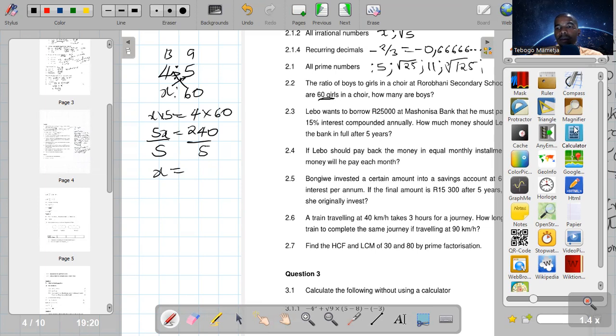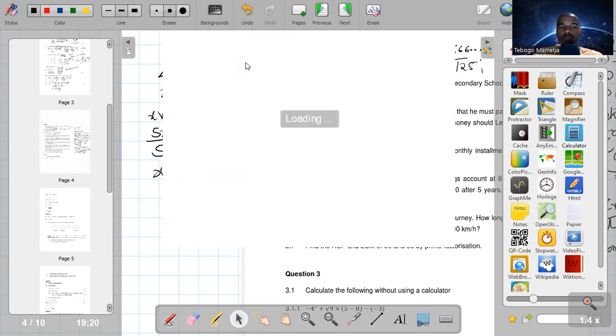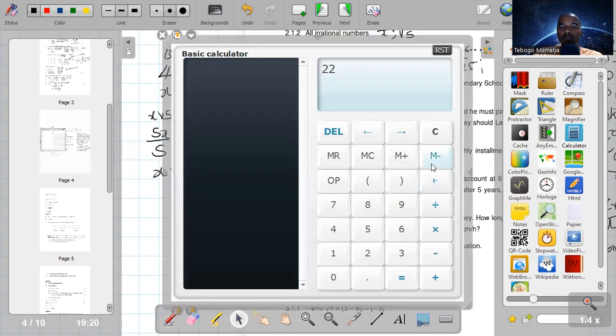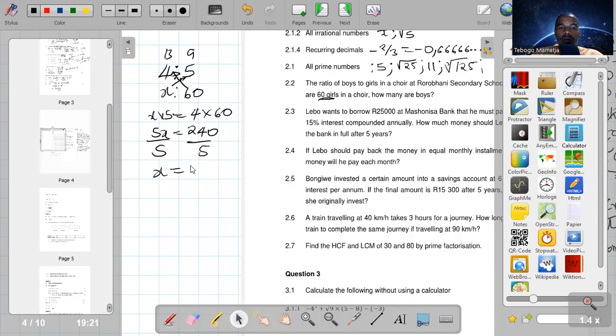Then 240 divided by 5 is 48. So it's 48 boys in a choir. Done with that one. Let me erase.